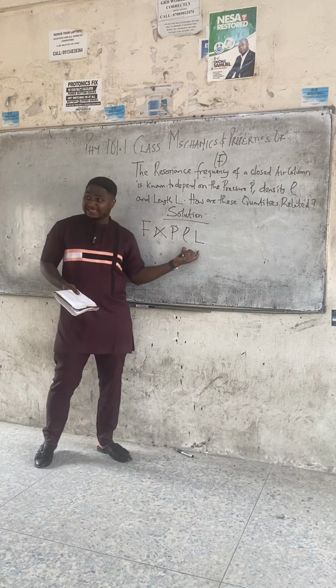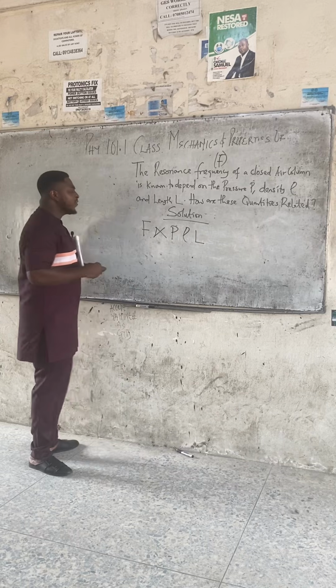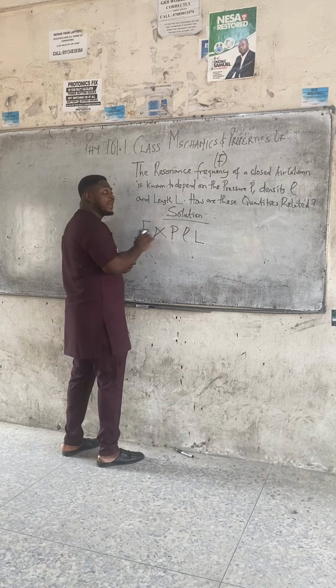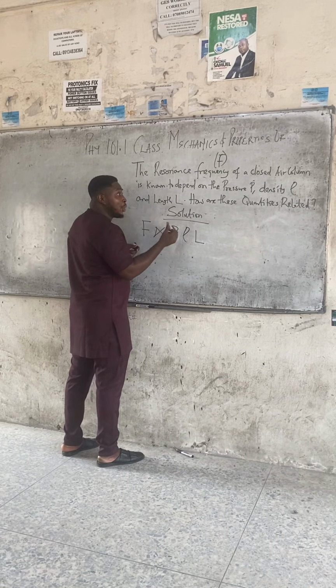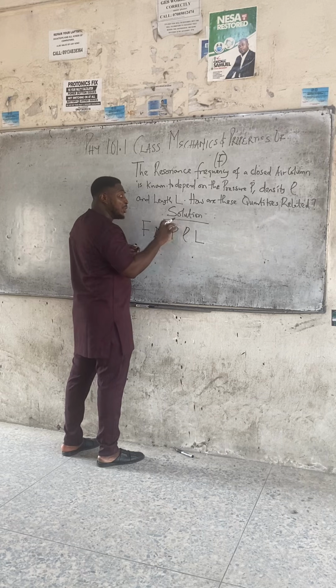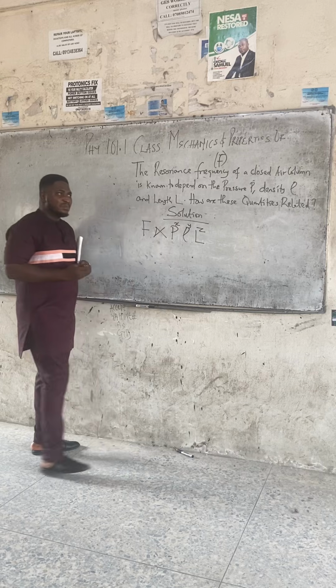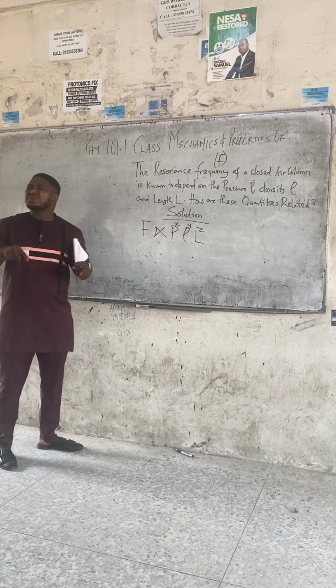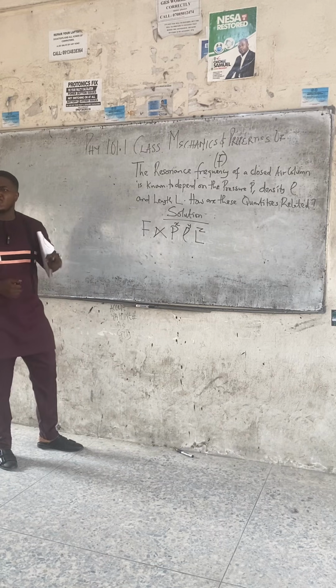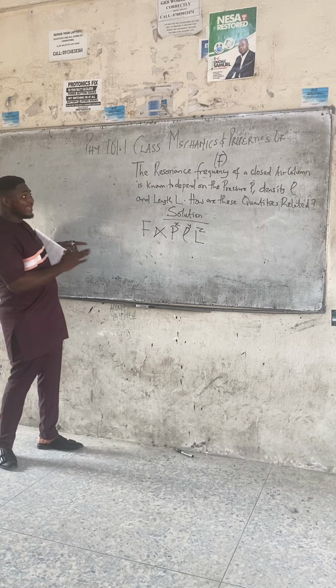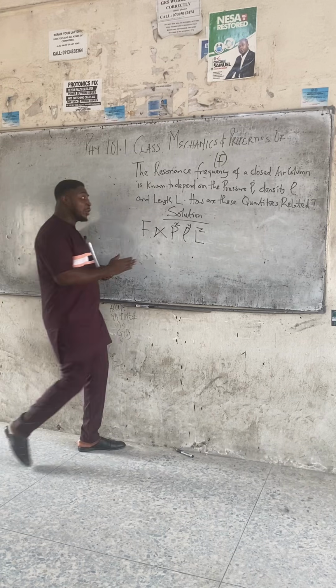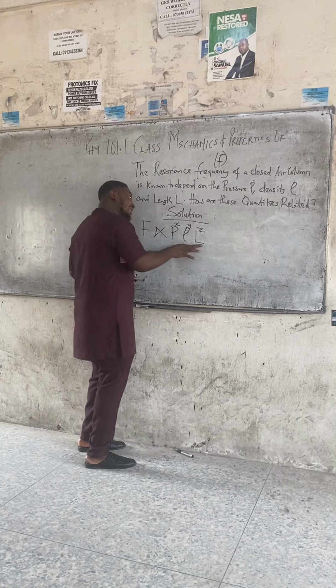The independent quantities are the ones that will determine how the formula will go. So ascribe unknown powers to them. Let this be x, let this be y, let this be z, because it's those powers that will tell us how these quantities are related. So step one in solving questions like this: ascribe unknown powers to the independent quantities.